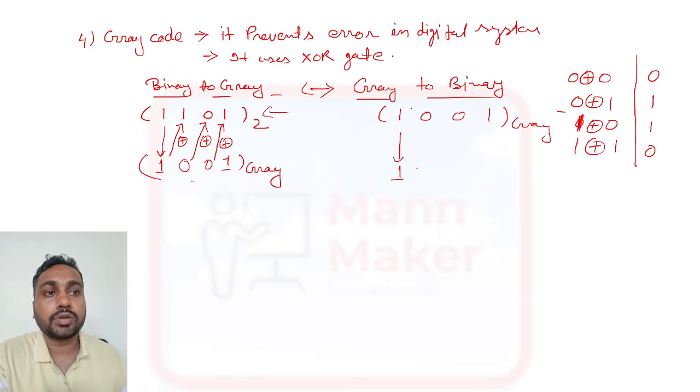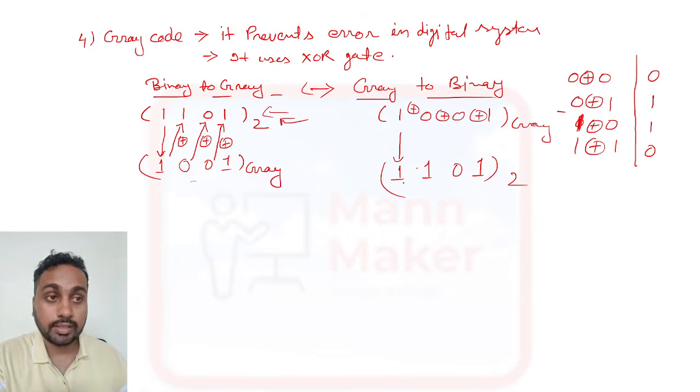Now we do the XOR operation in between. So 1 XOR 0 is 1. Now 0 XOR 0 is 0. Now 0 XOR 1 is 1. So this is the binary representation as we discussed here. The same thing we got here also.